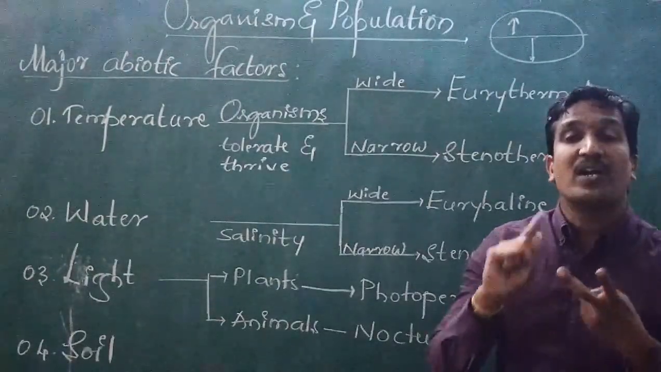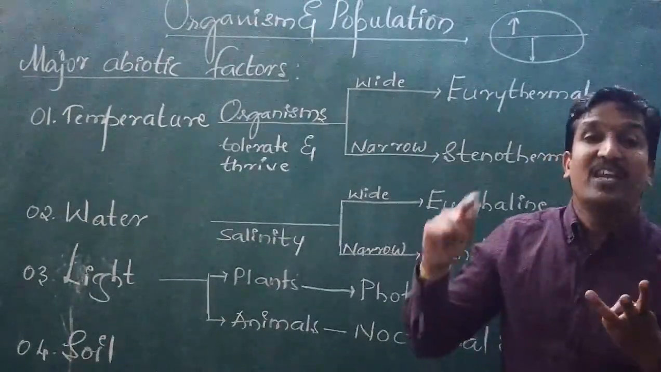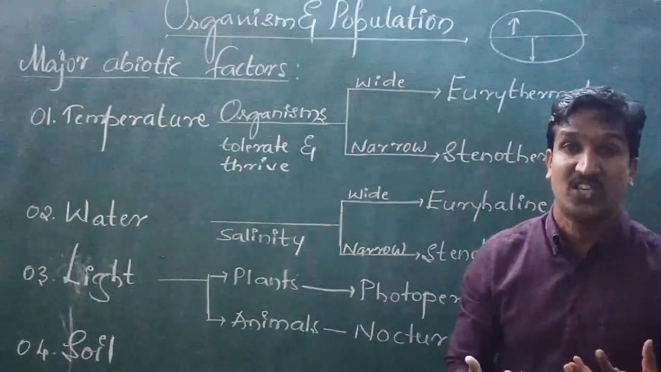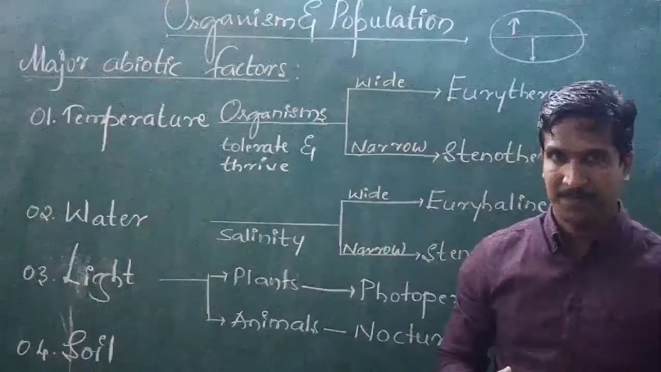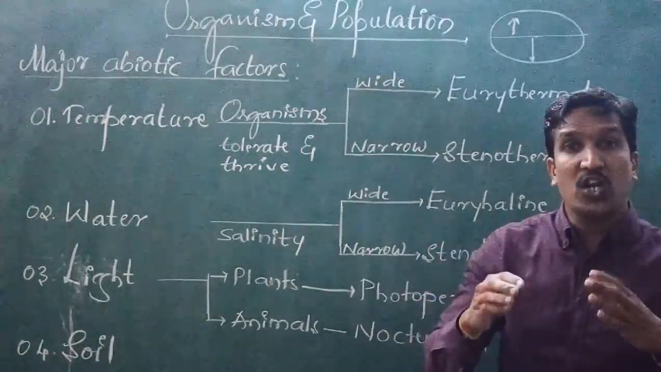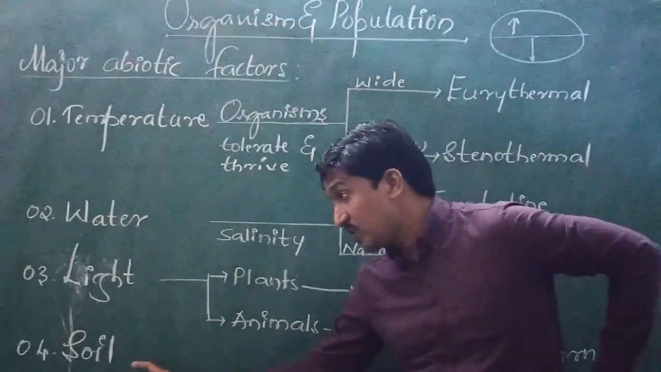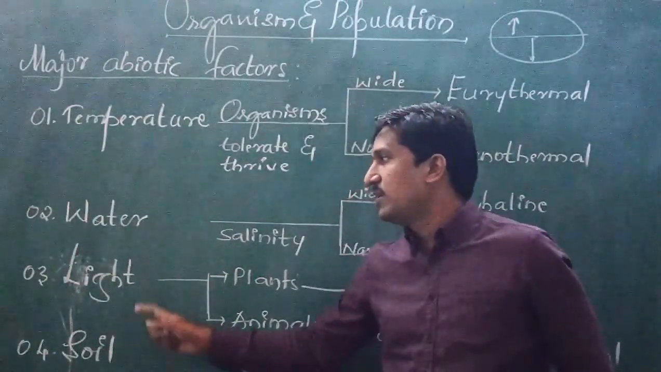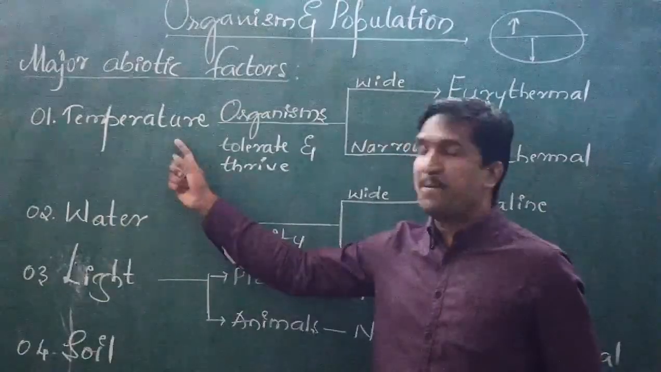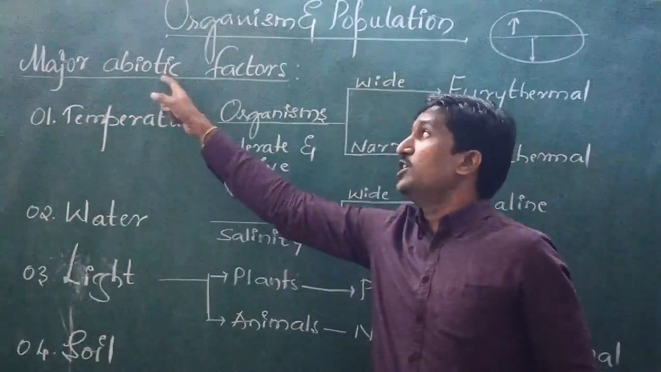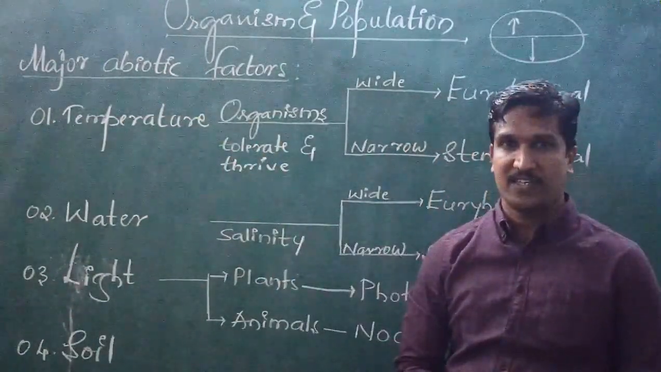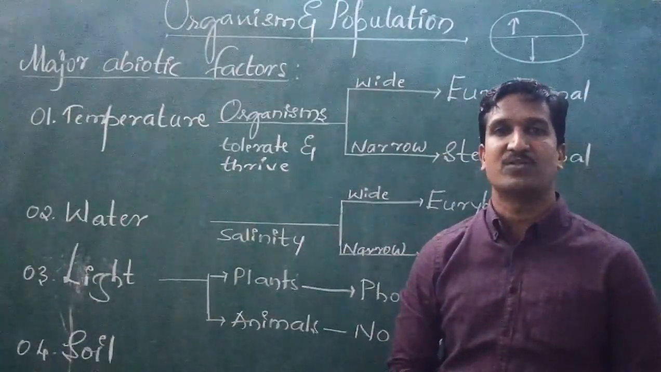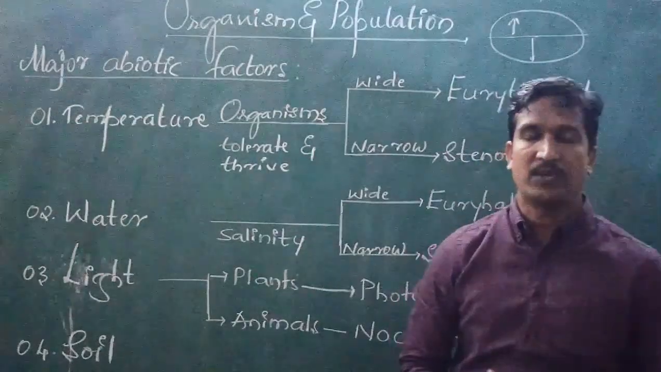Percolation, water holding capacity, availability of manure in it, so we consider it as humus, fertility. So these all are matters for the soil itself. So soil, light, water, temperature are the major abiotic factors. I hope you have understood. The rest of the others we will discuss in the next class. Okay, thank you all.